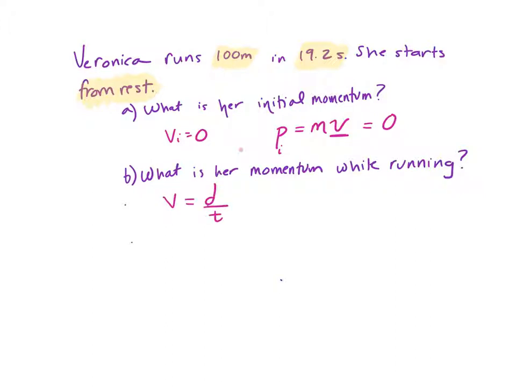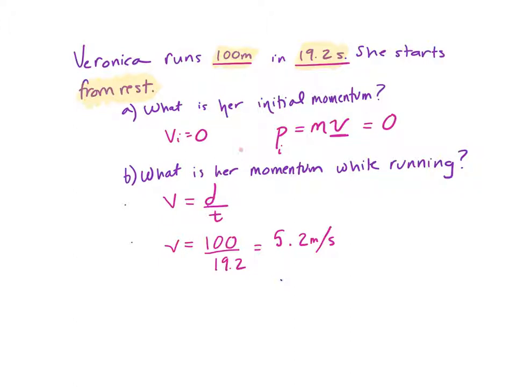So in this situation, we know that she's going to eventually be running 100 meters in 19.2 seconds. So her velocity will soon be 100 divided by 19.2. And that gets us a velocity of 5.2 meters per second. So that's kind of what we're thinking about as the final velocity.